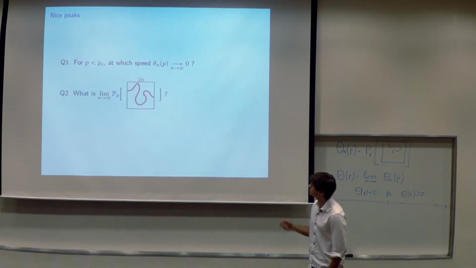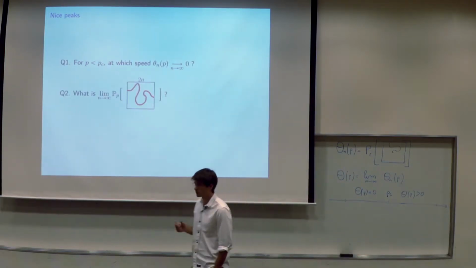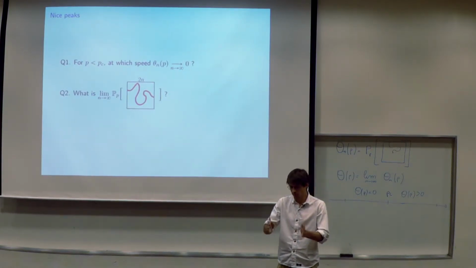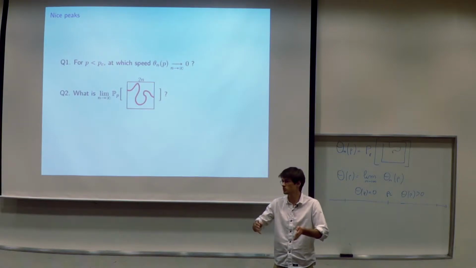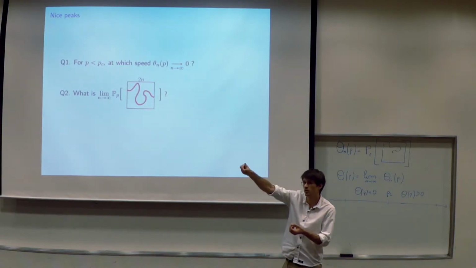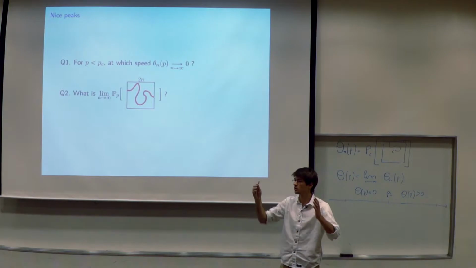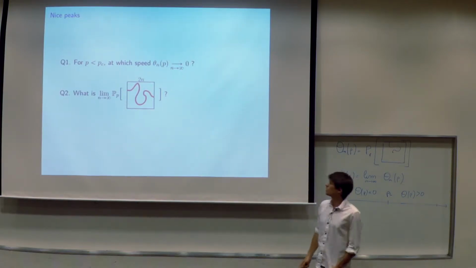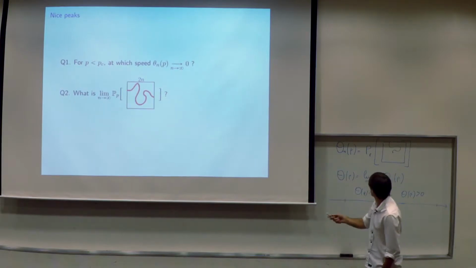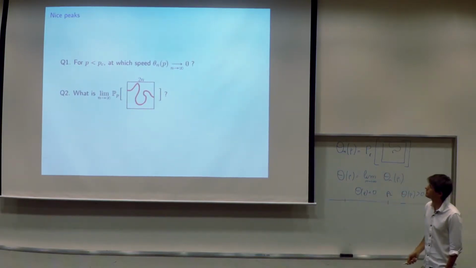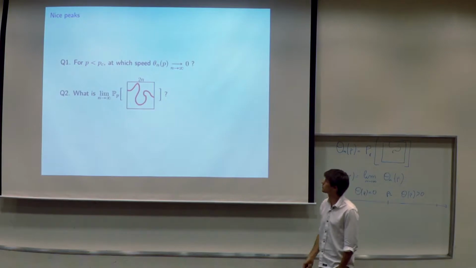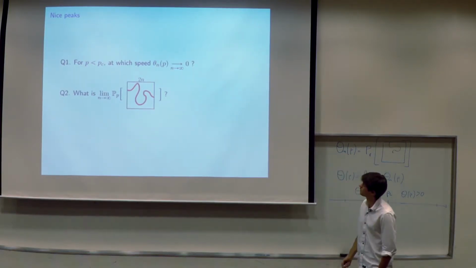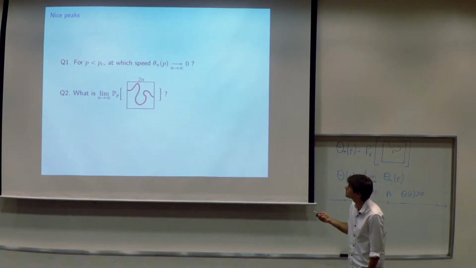Another question: if you think of this as a physical model, a model for porosity in random media, a natural question is not whether I start from 0 and go to the boundary of a box, but do I cross a box from left to right? A priori, it's not clear what the answer is. I just look at the existence of a path from left to right. What is the limit of this quantity? It's not even clear that it has a limit.